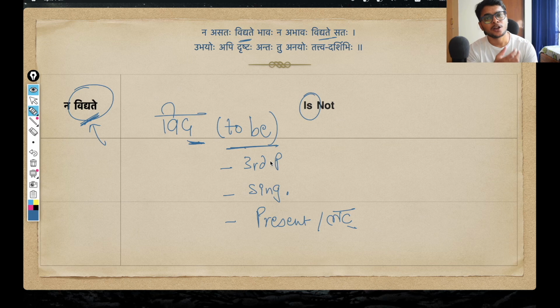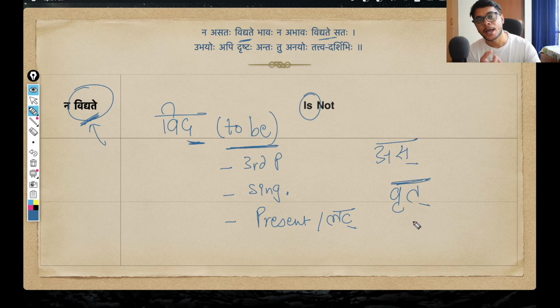So we again have a lot of different verb roots, a lot of different dhatu that convey the same meaning, to be. The very common one is as, from which we get asti, aham asmi, saha asti. So that as dhatu also means to be. Then we also have vrit dhatu, that also means to be, to happen, to exist in that sense. And then we also have bhu dhatu, that also means to be, to happen, to exist in all these senses. This is very typical of the Sanskrit language, that we always have a lot of choice, whether it is verb roots, dhatu, or pratipadika, to give certain meaning to something. So we always have a lot of parallel words.